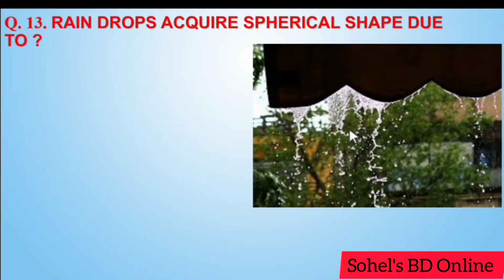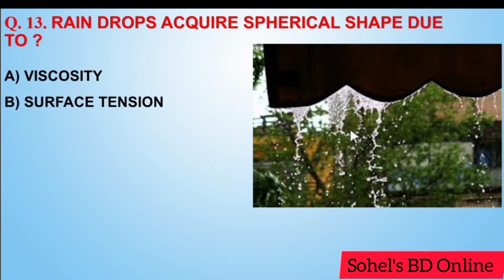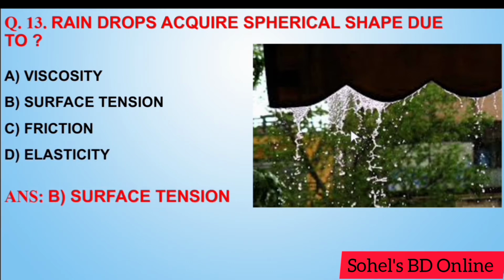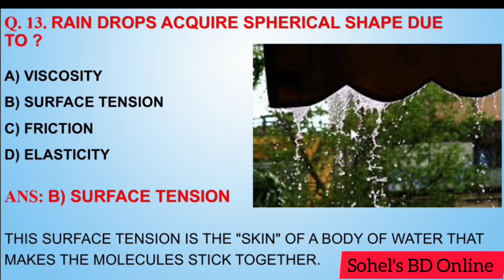Next, a raindrop acquires spherical shape due to viscosity, surface tension, friction, elasticity. Answer B. Surface tension. The surface tension is the skin of a body of water that makes the molecules stick together.